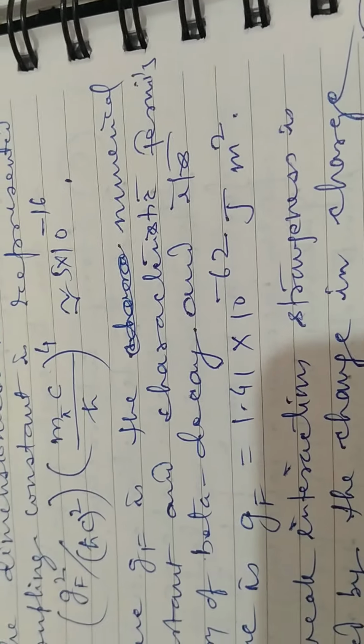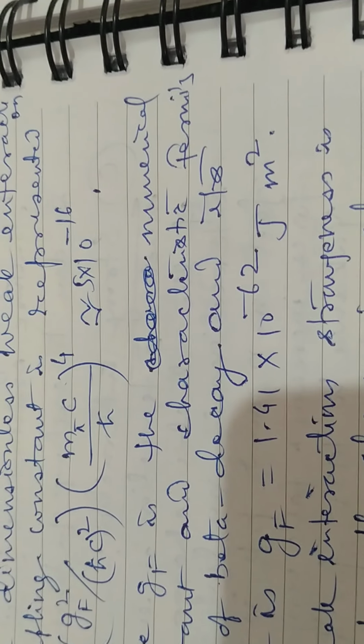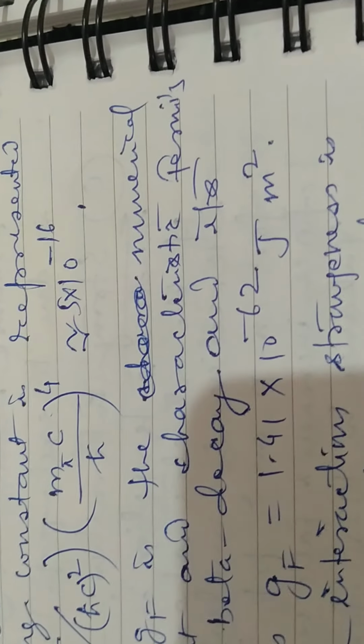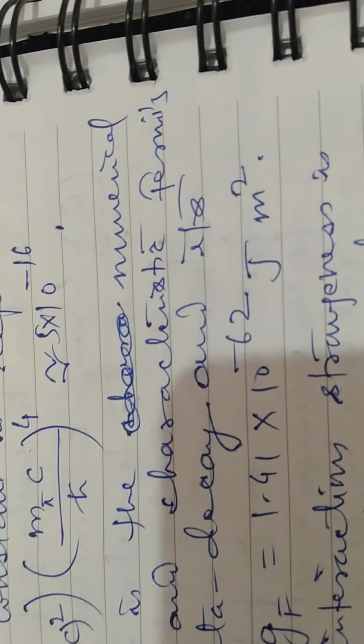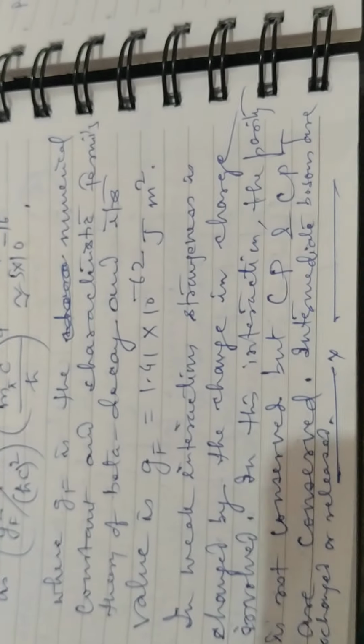We know everything except Gf. h cross is h by 2 pi, h is 6.6 into 10 power minus 34 joule second. c is the velocity of light. Mass of the pion is of the order of approximately 200 times the electron mass, c is 3 into 10 power 8 meter per second, and h cross is again the same.